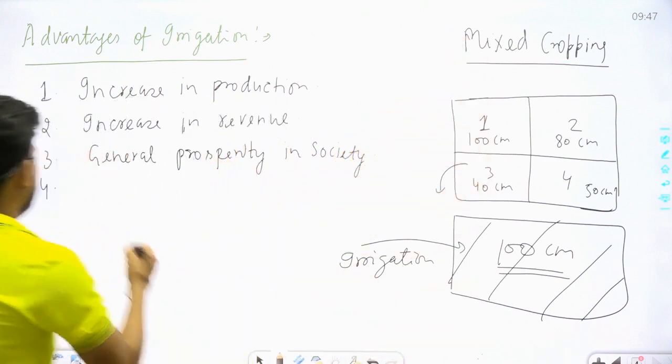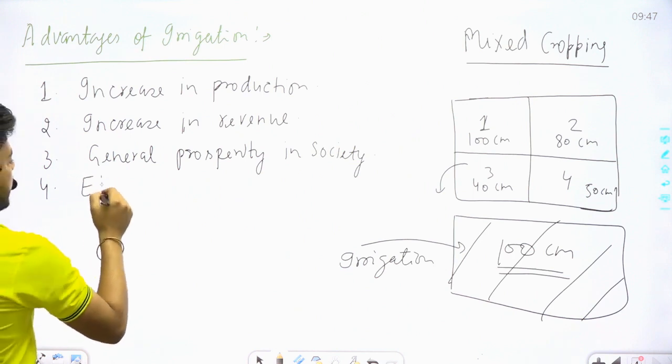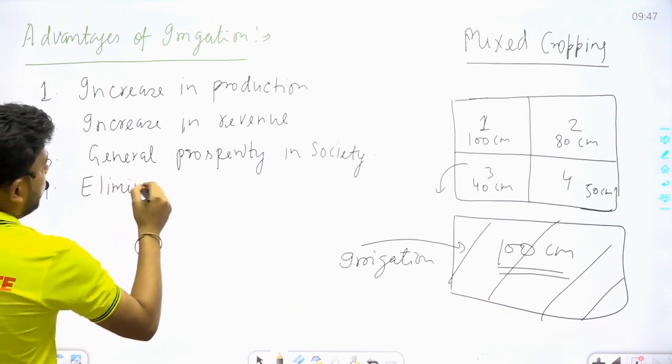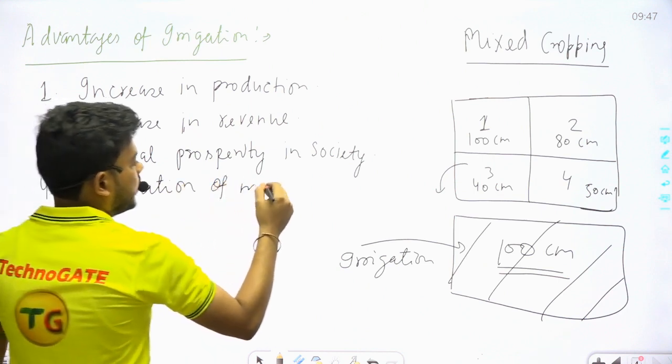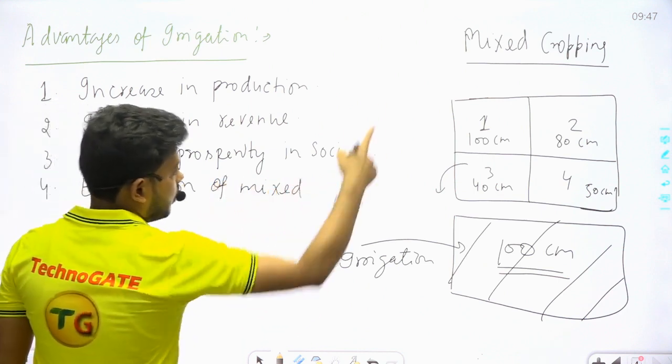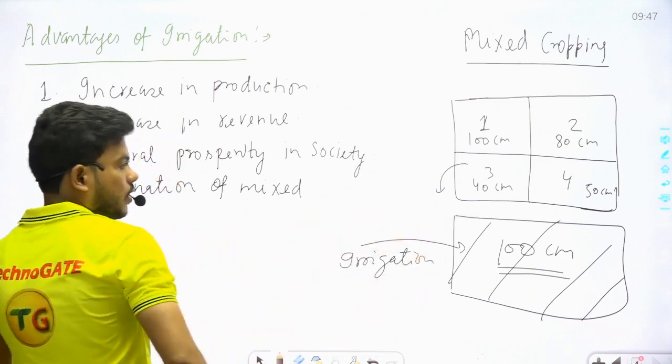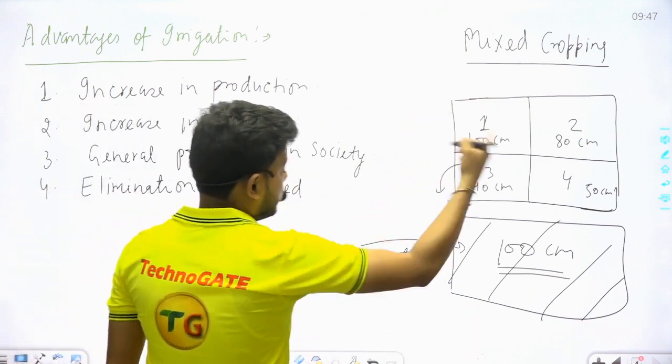So in the fourth point we can say elimination of mixed cropping. How it can be eliminated, we can understand by this point.